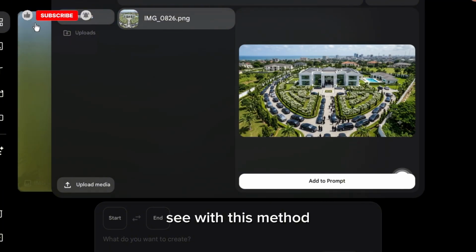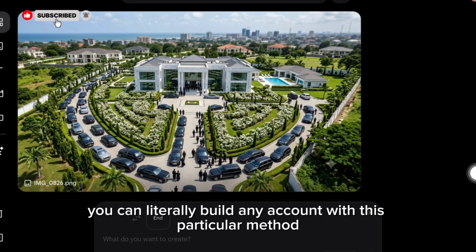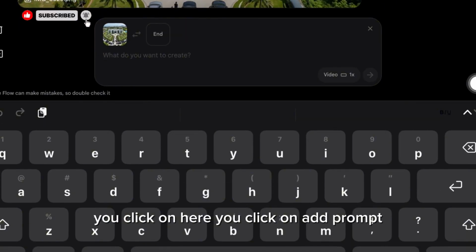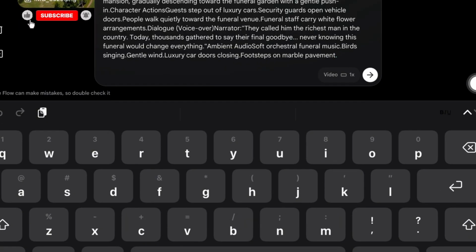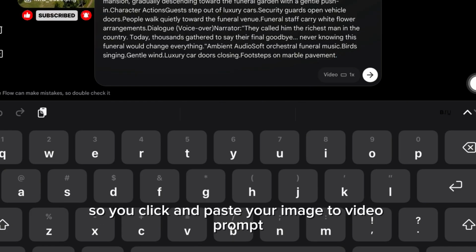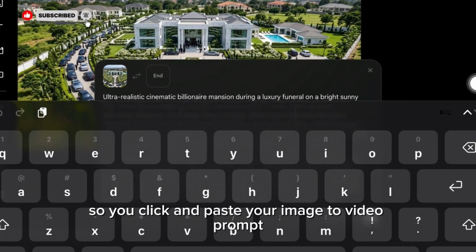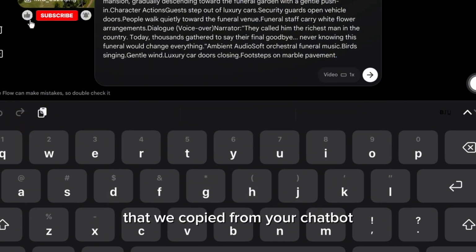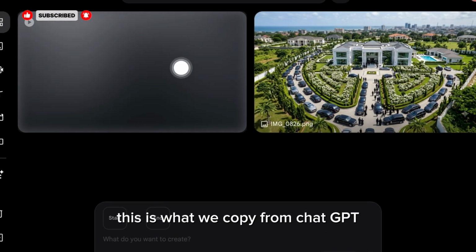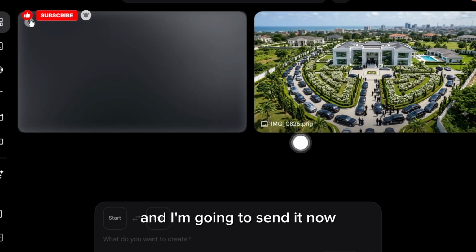See, with this method, you can literally build any account. Can you see it has finished loading? You click on here, you click on add prompts, so the prompt will be added in your stats. So you click and paste your image to video prompts that we copied from your chatbot, ChatGPT. This is what we copy from ChatGPT, and I'm going to send it now.